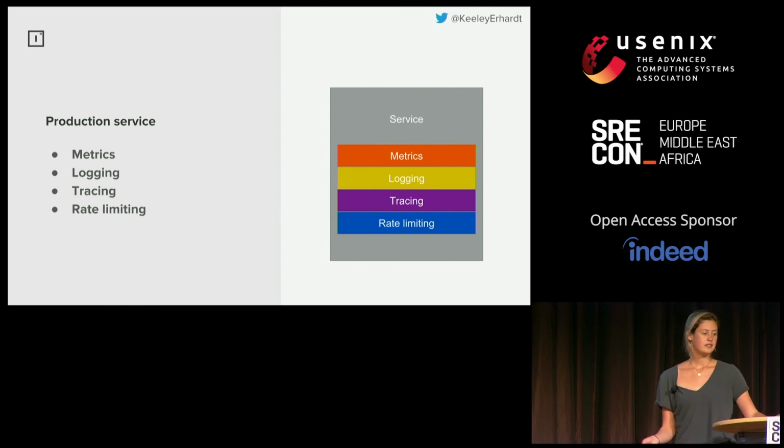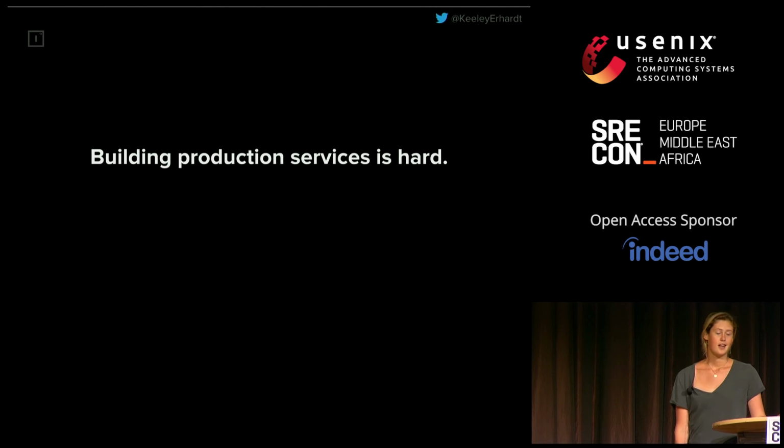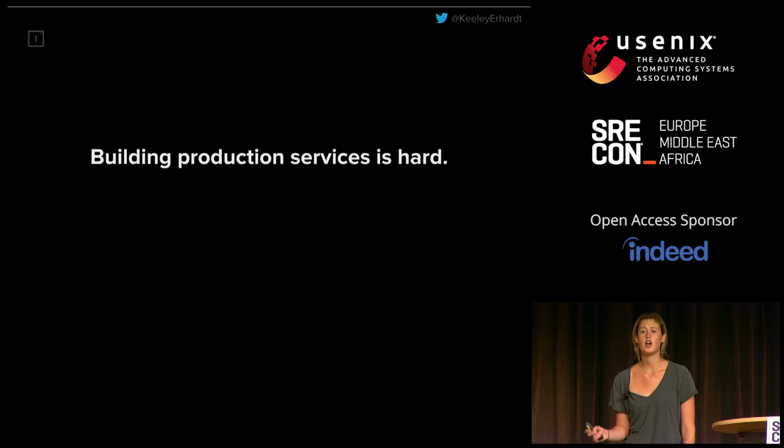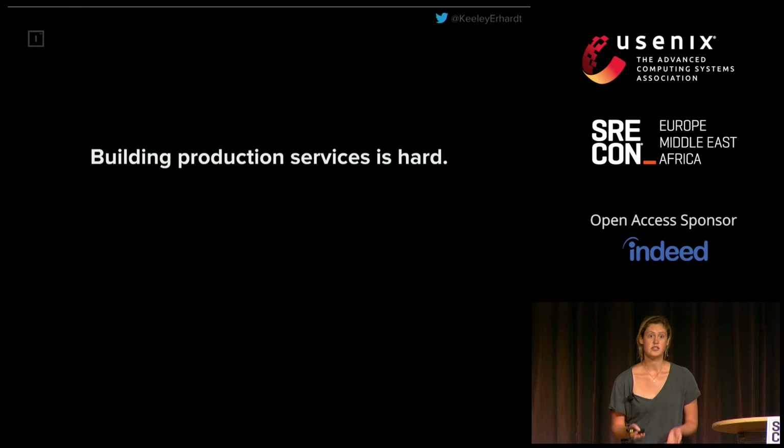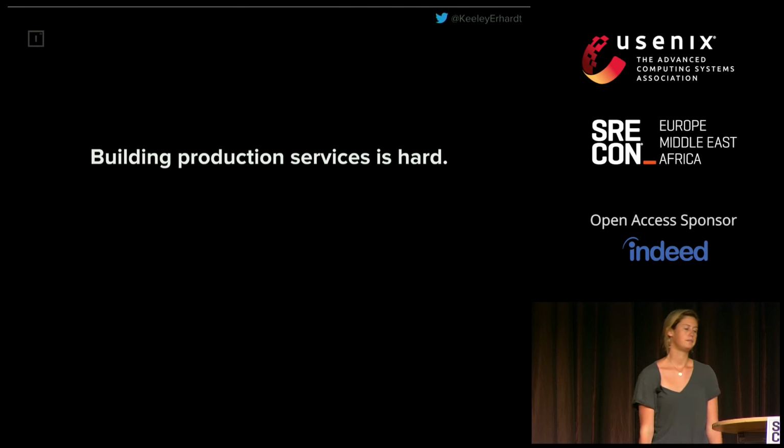These are a bunch of different functionalities, and it's not even touching on all of the functionalities that would be required to run the service in production. So what we see is that building production services is hard. And it's hard because it requires so much supporting functionality on top of the core business logic for a service. Even though the implementation of a service itself might be relatively straightforward, as is the case with our greeter service, which just says hello, adding the functionality required for metrics and logging and rate limiting and all of this adds a bunch of additional code.